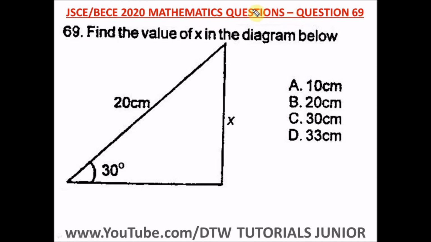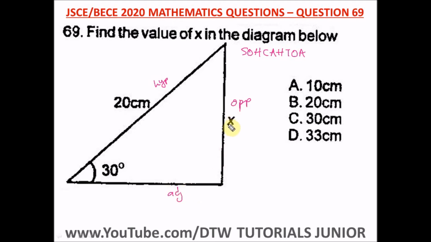That's your BECE exam. It says find the value of x in the diagram below. So we're to look for this value x here. Remember your trigonometry: SOH CAH TOA. From here, this is our hypotenuse. This angle is facing here, so these are opposite and these are adjacent.